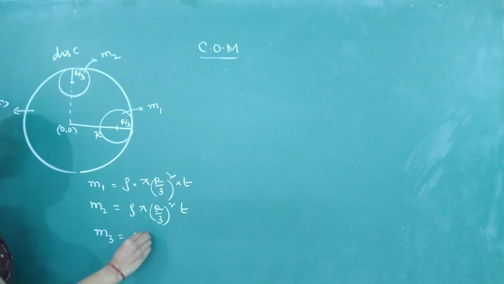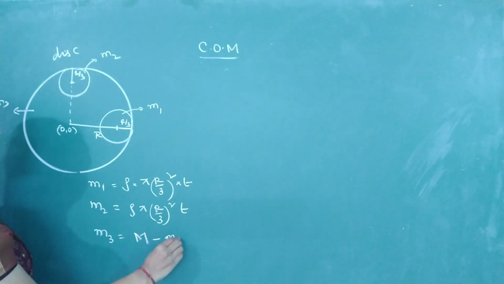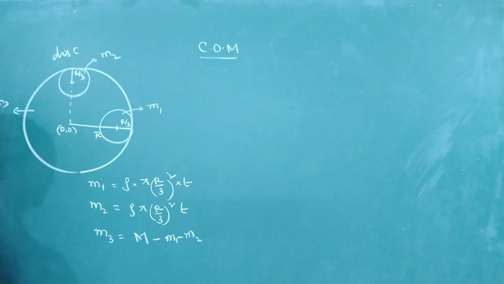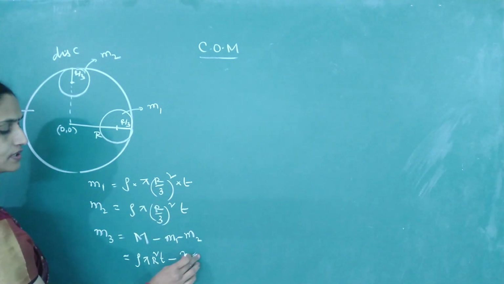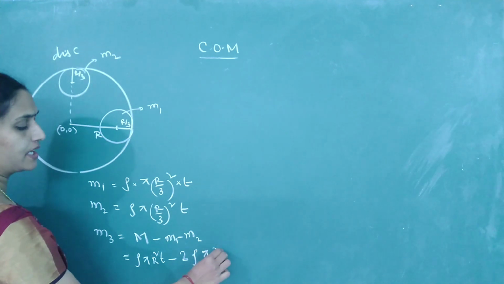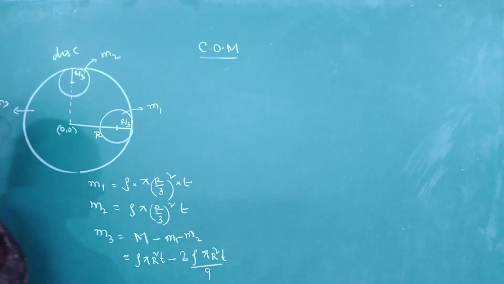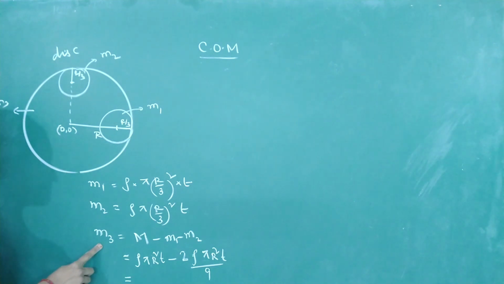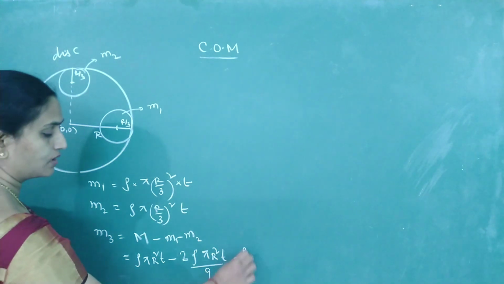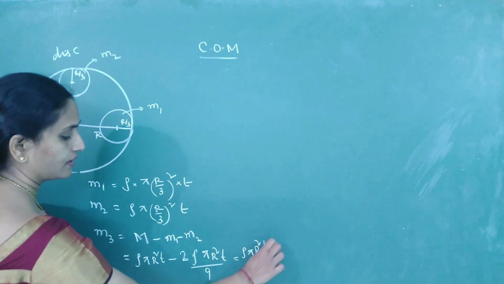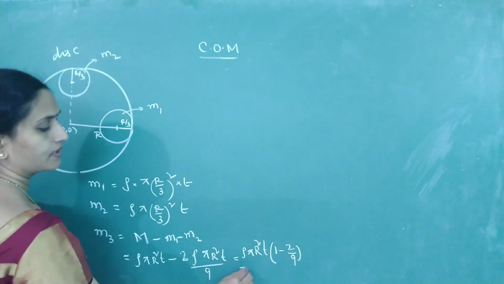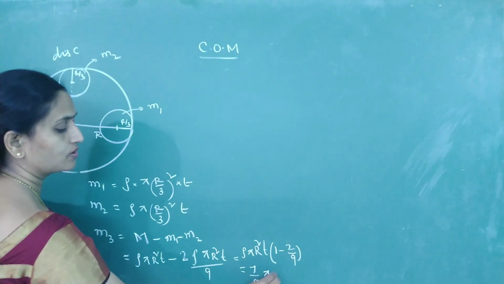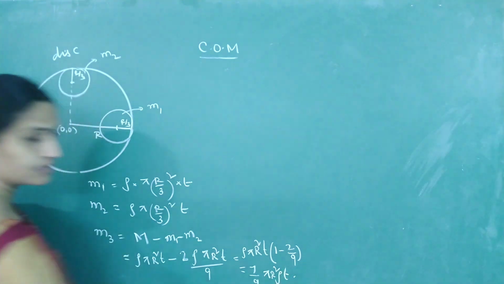If I write the total mass as capital M minus m1 minus m2, the total mass is rho into pi r square into t, minus, both are same, 2 times rho into pi r square into t divided by 9. So the mass remaining, m3, is rho pi r square t; if you take out common, it is 1 minus 2 by 9, nothing but 7 by 9 times rho pi r square t.